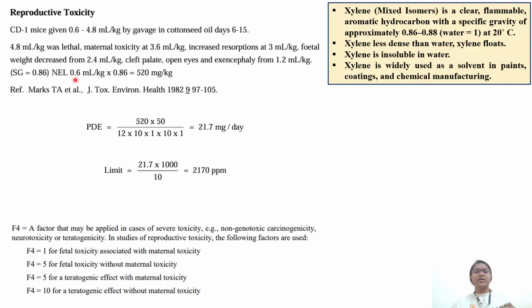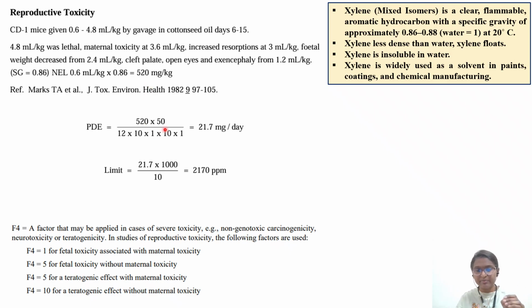But again, you have to remember the units here are in ml per kg. So you have to convert this to mg per kg, because the final units of permitted daily exposure will be mg per kg. So how are we doing that? You are multiplying it with the density. Here 0.86, if you look into xylene, the density is 0.86 to 0.88. Okay, the specific gravity or density, whatever you say. So once you multiply this 0.6 ml per kg into 0.86, this is your density, you will get your NEL, that is no effect level, in the mg per kg unit, that is 520 mg per kg.